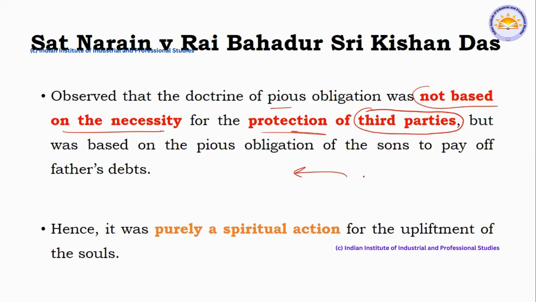So it was not meant to protect that person. It was purely a spiritual concept. The one who gave the money was not entitled to take pious obligation as a defense in order to get back the money. It was a spiritual concept.